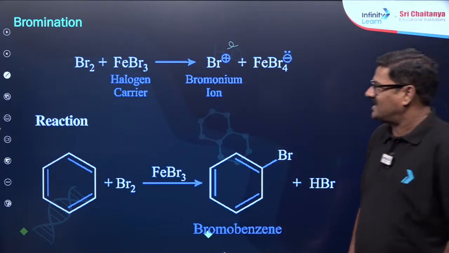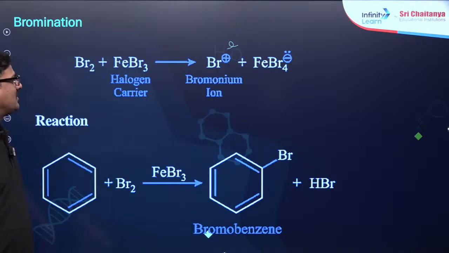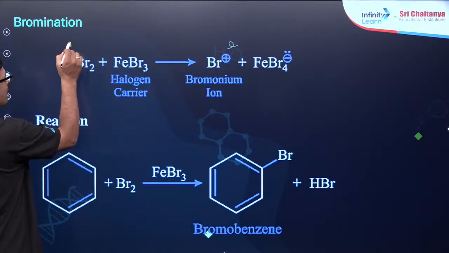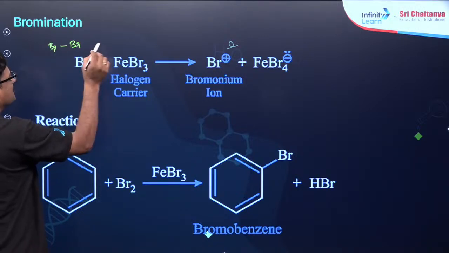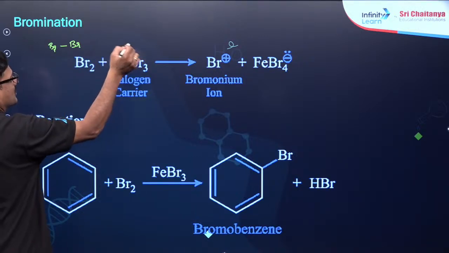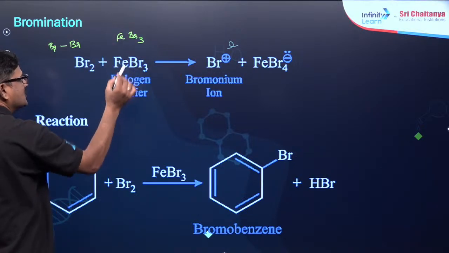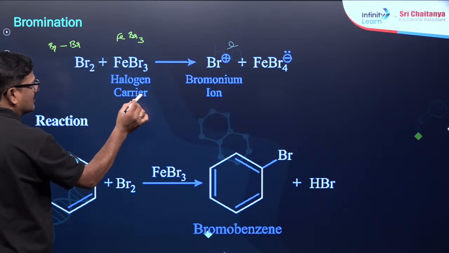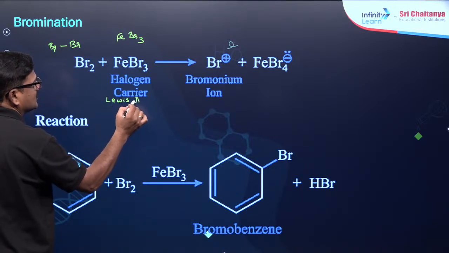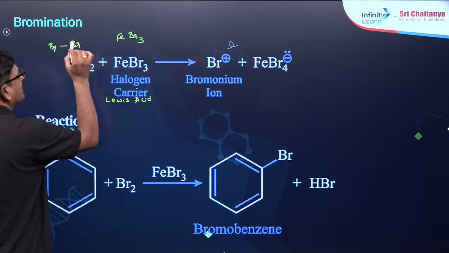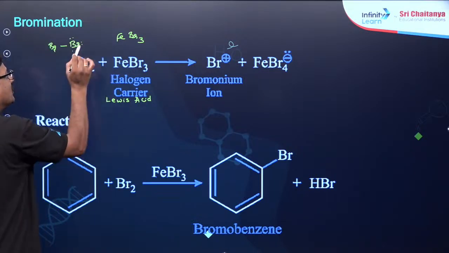Okay, so what exactly happened? Bromine reacts with FeBr3. Br2, so Br and Br, बromine को bromine के बीच में ये एक bond है ना. FeBr3 is a Lewis acid. This is also called a halogen carrier, or you can say it is a Lewis acid. So what happened? This electron pair is going to be donated.